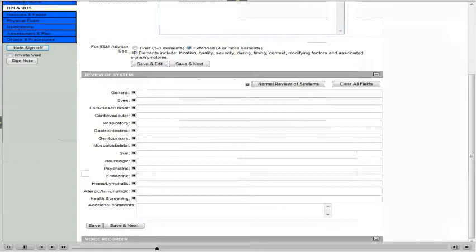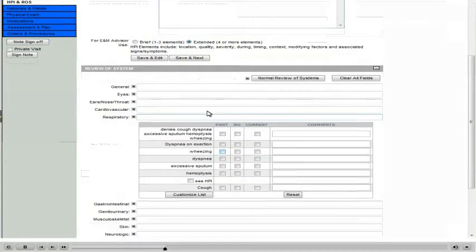Likewise, under the Review of Systems, you can quickly select your pertinent positives and negatives from a drop-down menu. Again, this allows you to chart quickly and efficiently by selecting pre-populated values, which are already included in your standard note format, but of course is completely customizable to your preferences.